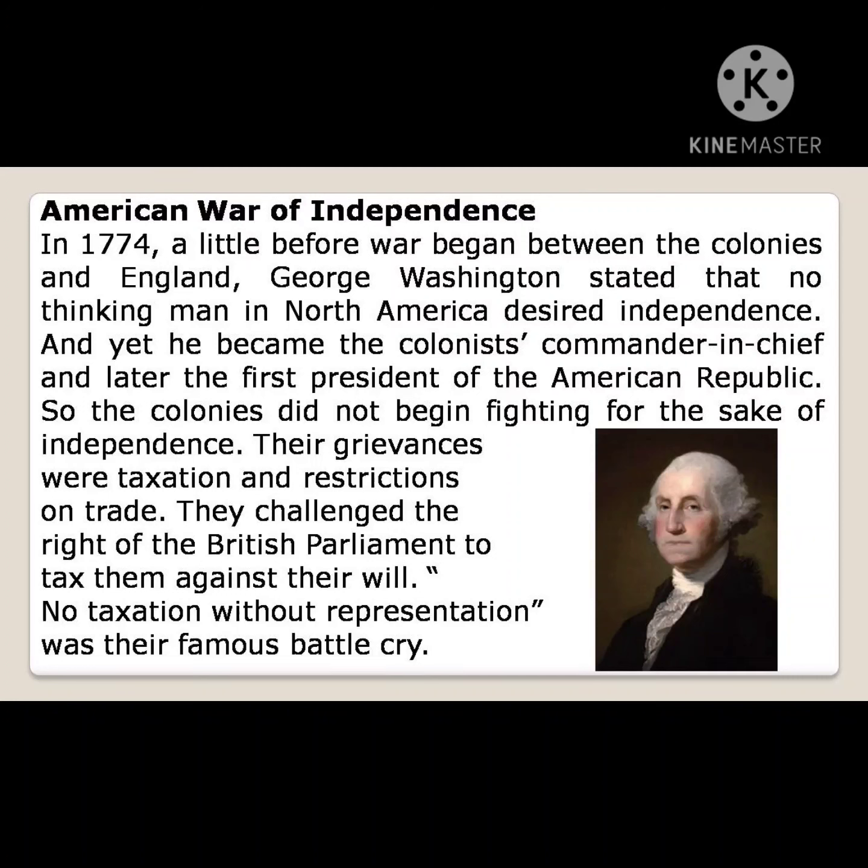No taxation without representation was their famous battle cry. If they were not allotted representatives in the British Parliament, they wouldn't pay the tax. That is their battle cry.